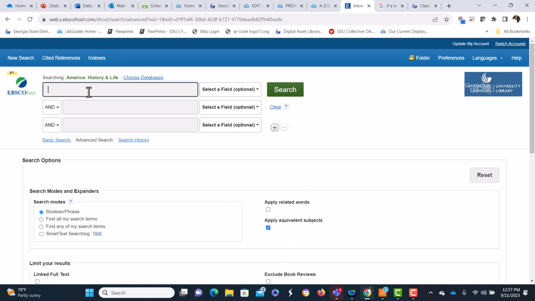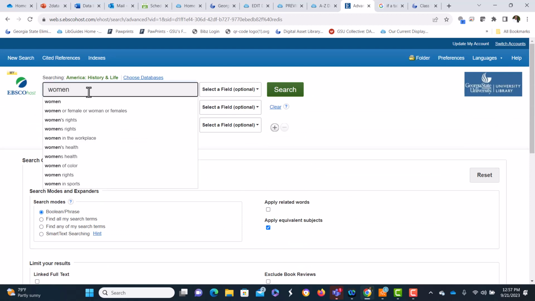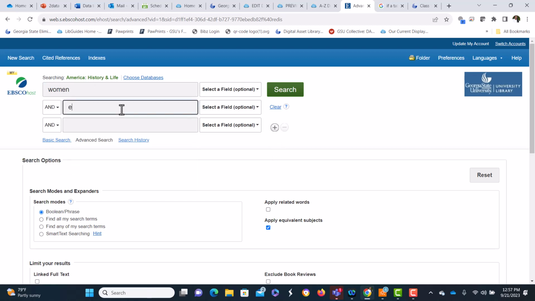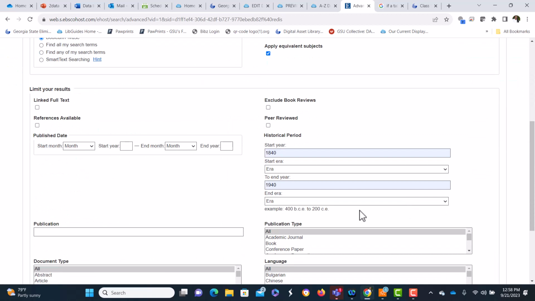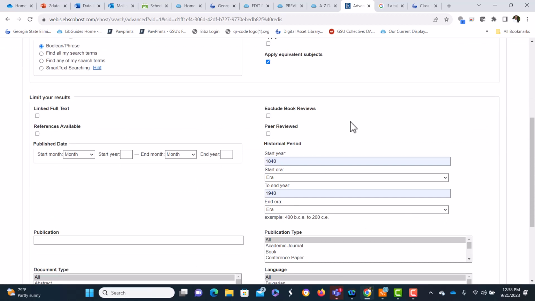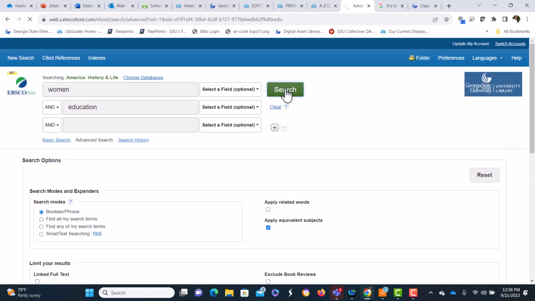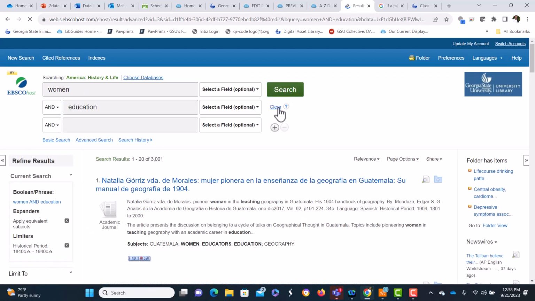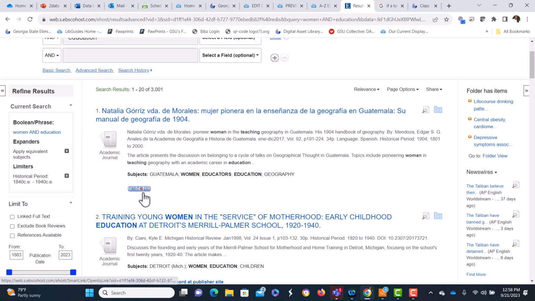And we're going to look at what was education like for women during that period. So I'm going to start broad with education and women and search that. Remember, it's narrow to that time frame and search. We have over 3,000 results.